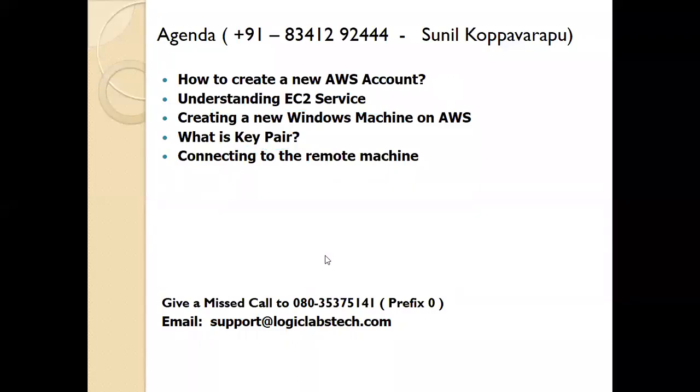So our plan is to understand how to create a new AWS account. And not only that, we'll understand how to jump into AWS and how we can start using the service called EC2, the specific reason and the advantage, and we'll be experiencing the EC2 service in this session. Okay, so that's our plan for today's session.